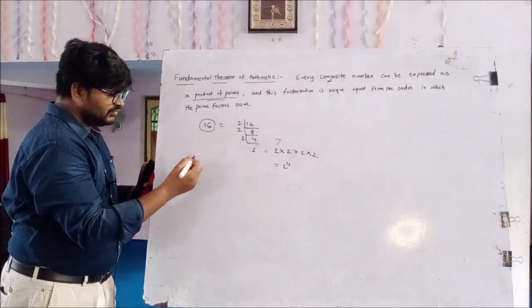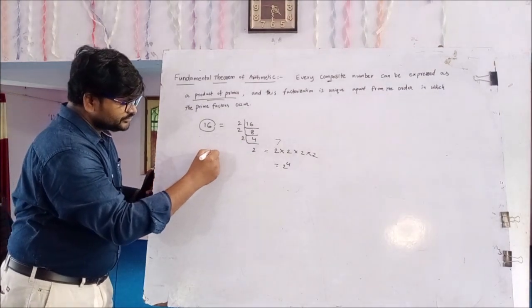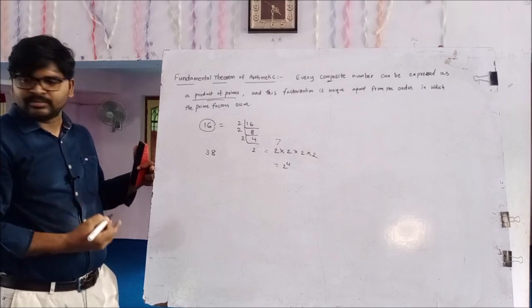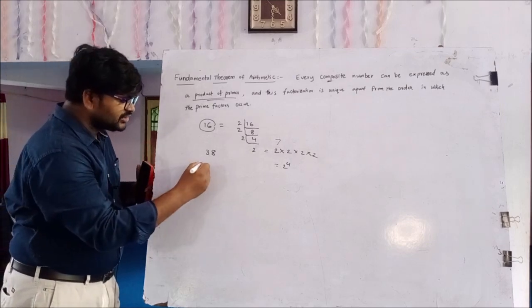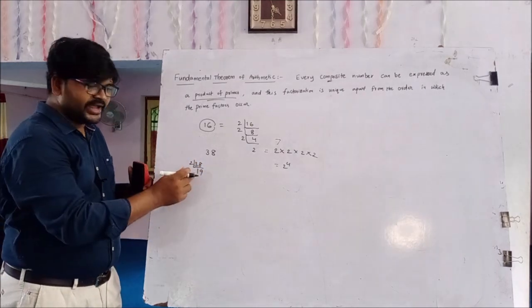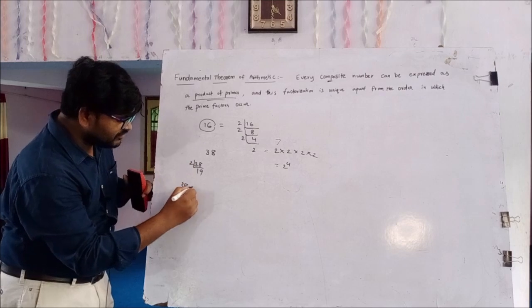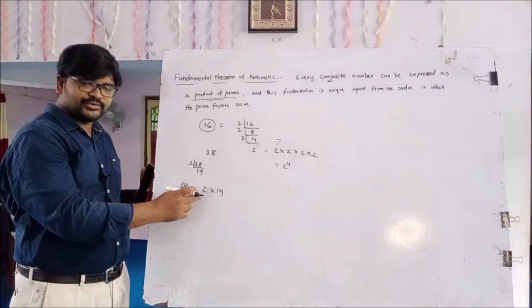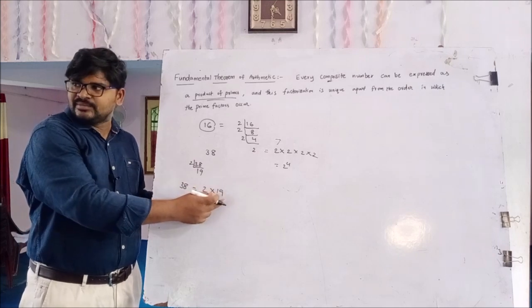Suppose we take one more example. 38 is a composite number. The prime factorization of 38: 2 times 19 is 38. 19 is a prime number. So 38 equals 2 into 19. Here 2 is a prime number and 19 is also a prime number.